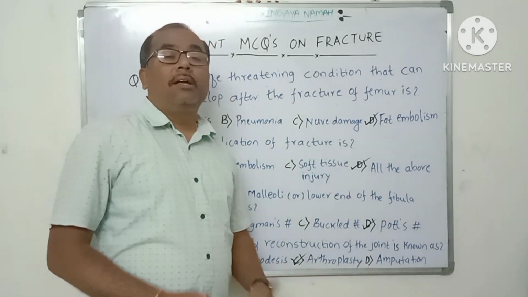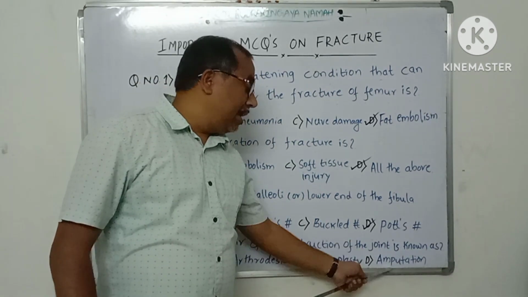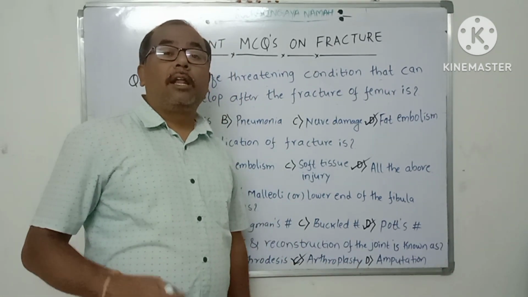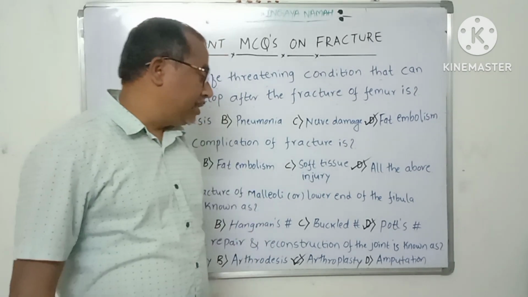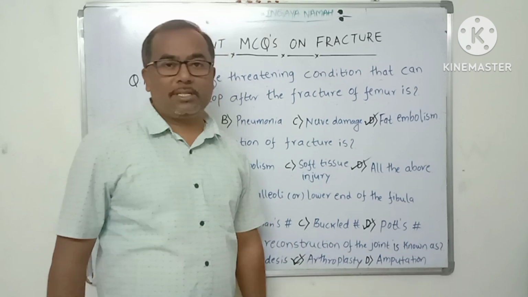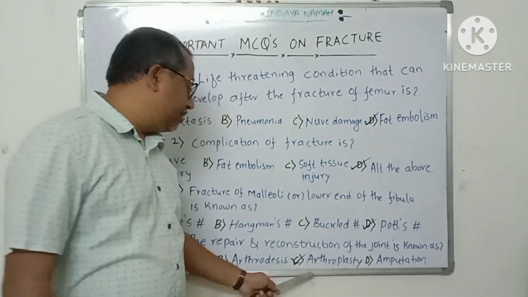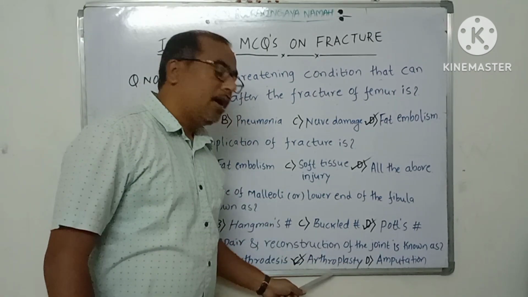Arthroplasty is surgical repair and reconstruction of the joints. And amputation is a surgical removal of body extremities. It may be above knee amputation or below knee amputation, two types of amputations will come here. So the right option for this one is arthroplasty: the repair and reconstruction of joint is known as arthroplasty.